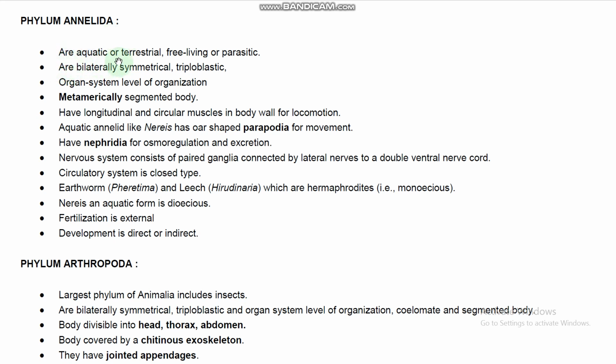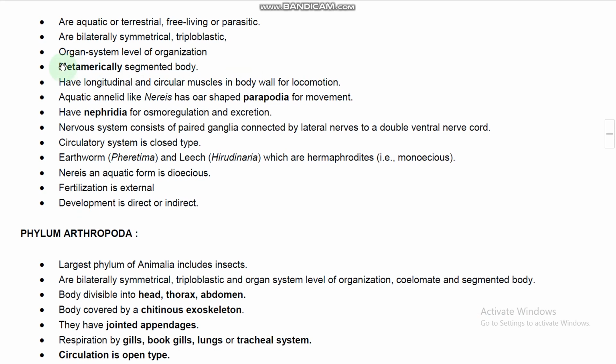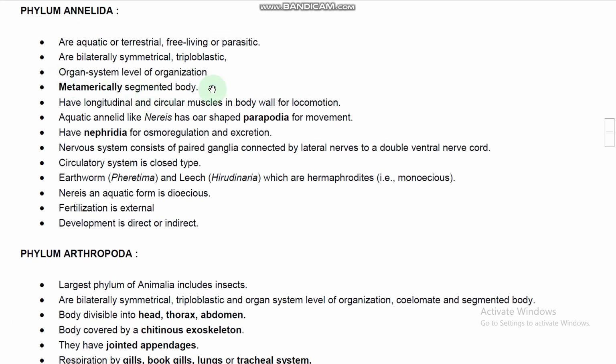So these are aquatic or terrestrial, free living or parasitic, bilaterally symmetrical and triploblastic, with an organ system level of organization and a metamerically segmented body. That is the most important point. So they exhibit metamerism, and have longitudinal and circular muscles in their body wall. For what purpose? For the purpose of locomotion.